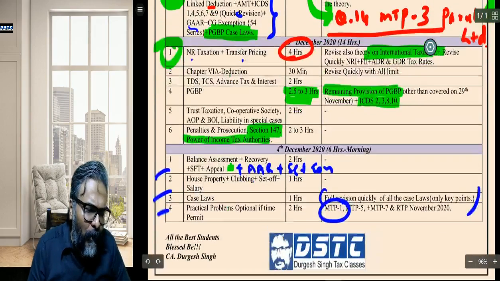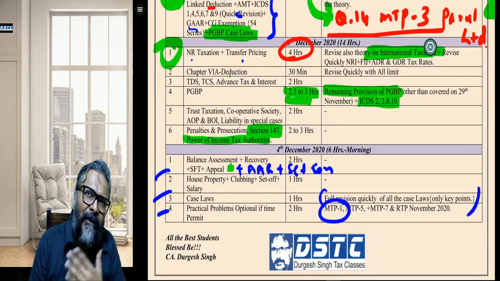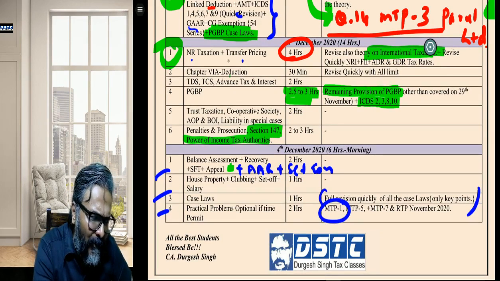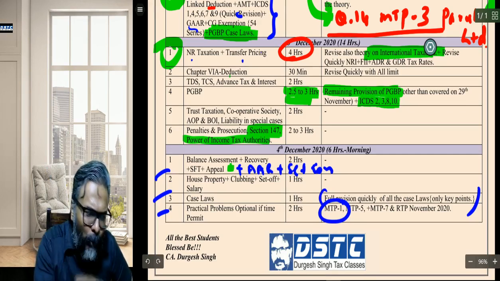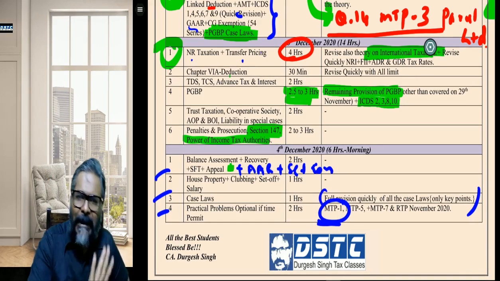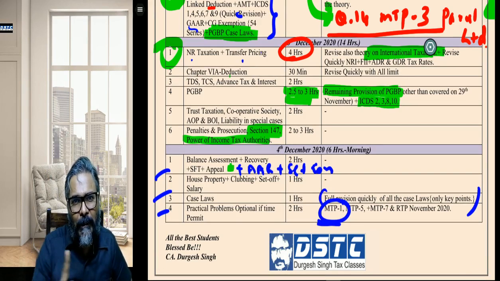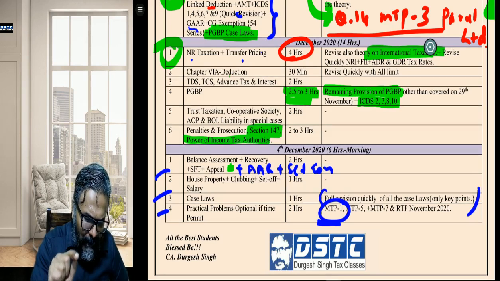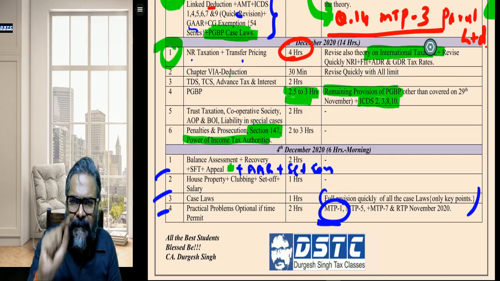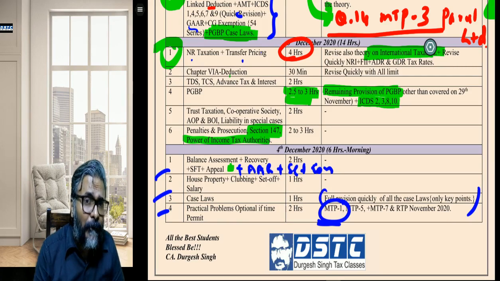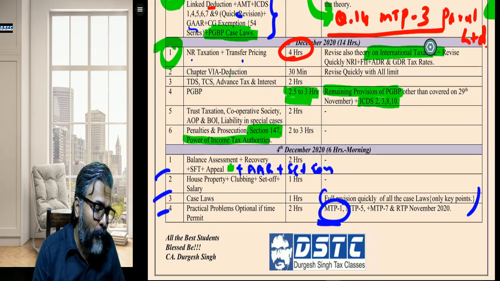Those students who want to say, no sir, we have done only your particular material and your MTPs, don't worry. Then for non-resident and transfer pricing, in any case you are going to do this MTP1. MTP1 students, at least MTP1, if not any other MTP, revise MTP1 on the day of the examination. Because for the new course students, this MTP1 is so important, they have got some very good questions also. So therefore, MTP1 is a must to be revised and referred. Did you all get this one?